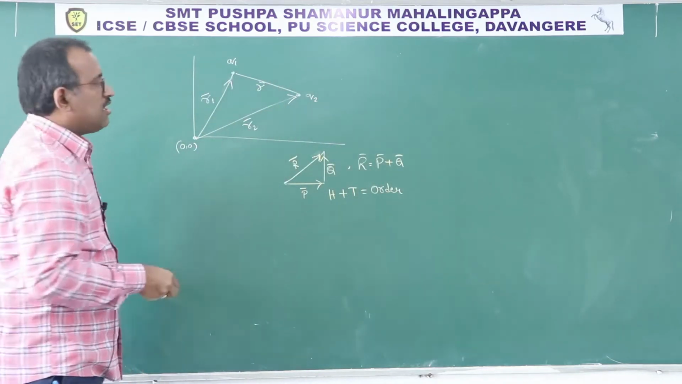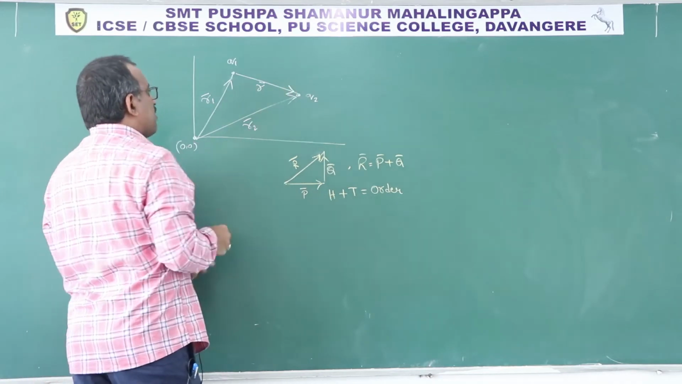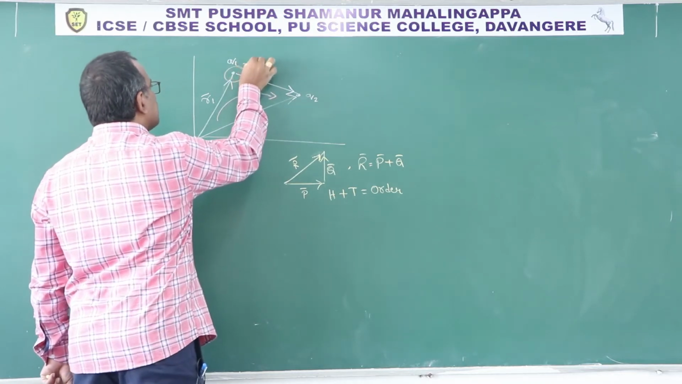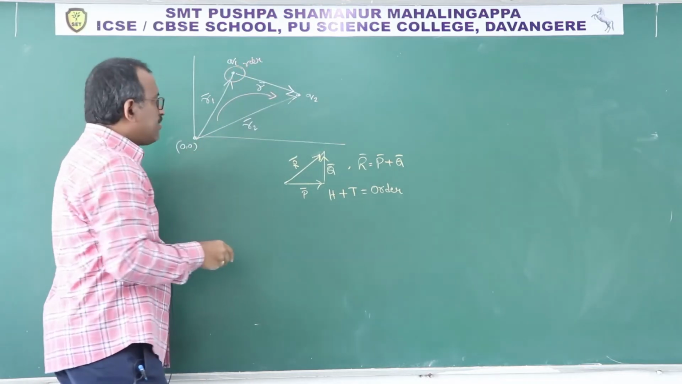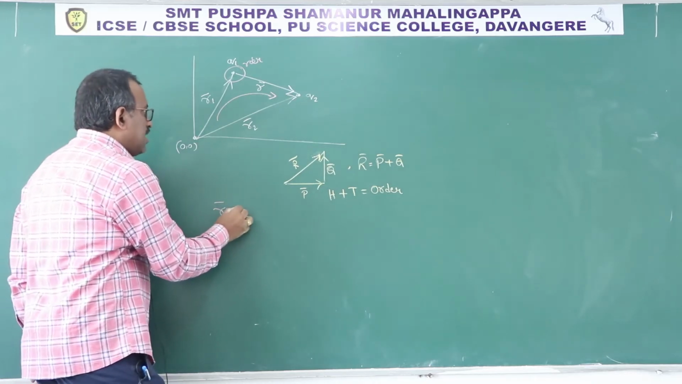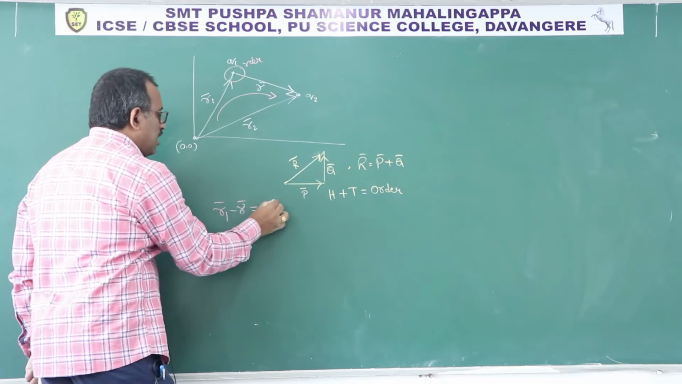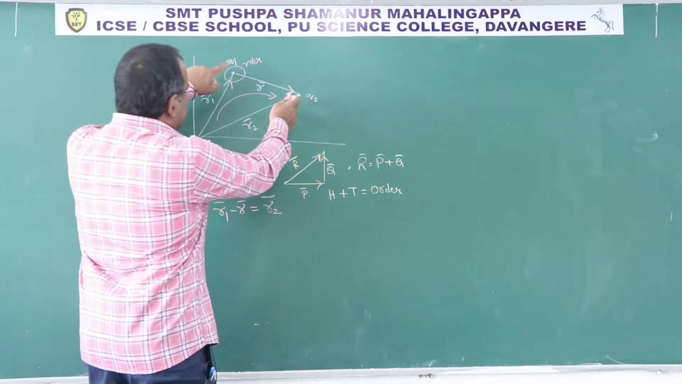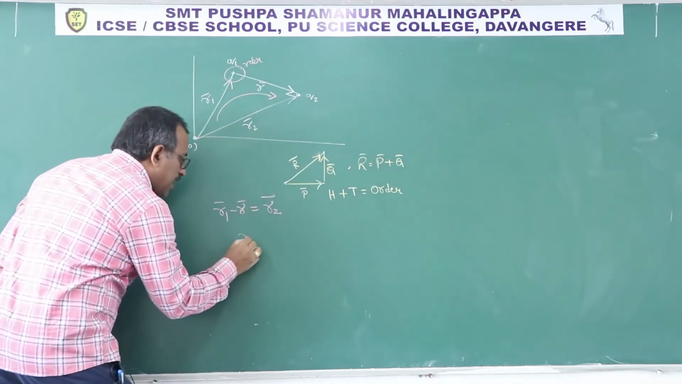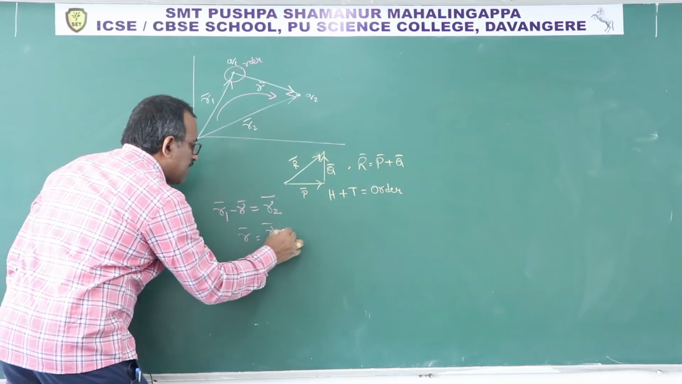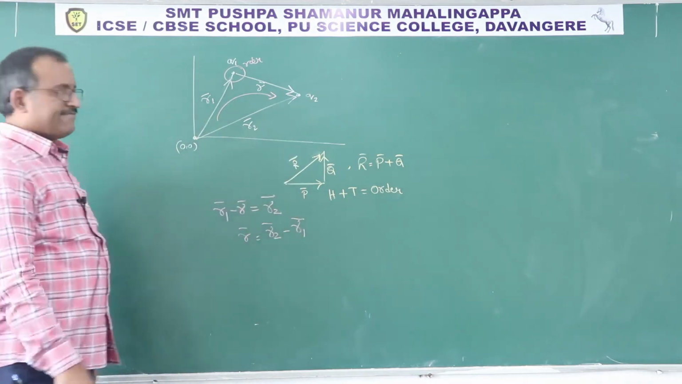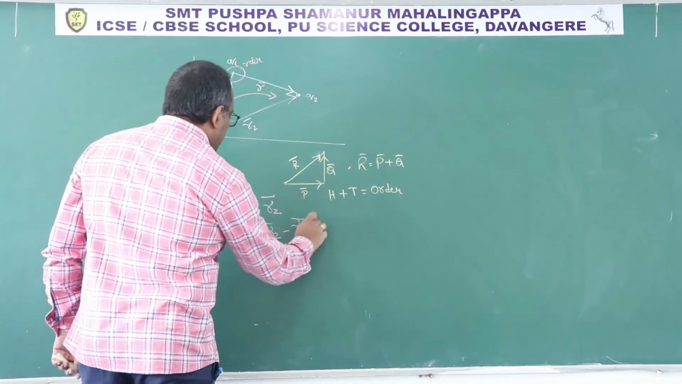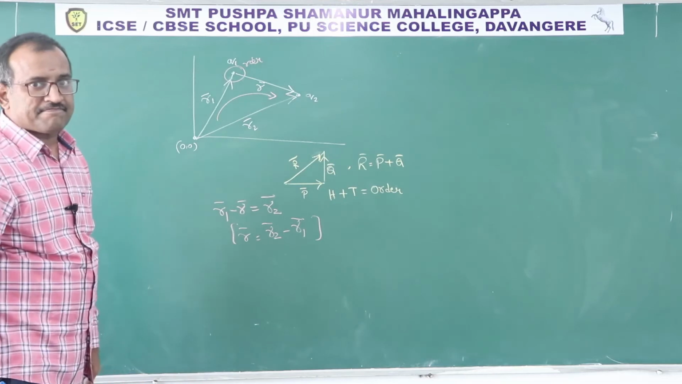In the same way, you see the triangle. Here to here, both are in order. Then I can write R1 bar plus R bar is equal to R2 bar. I want the gap between them, so R bar is equal to R2 bar minus R1 bar. Yes, absolutely fine. So R bar is equal to R2 bar minus R1 bar.